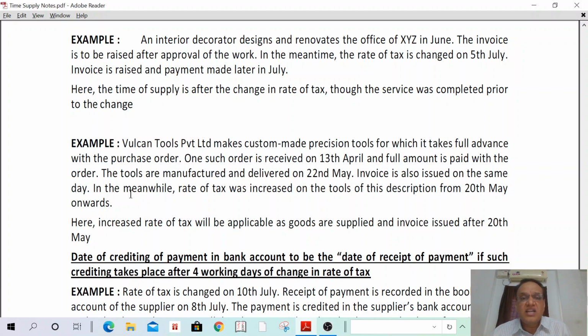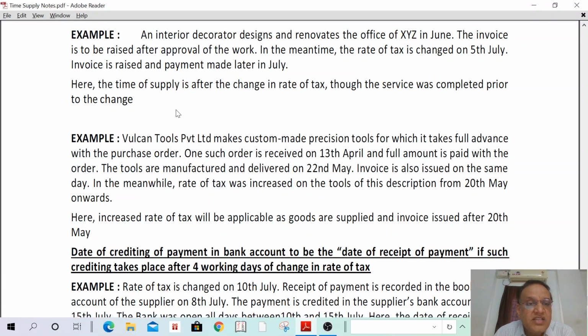In such a case, date of invoice or date of receipt of payment, whichever is earlier. Whichever is earlier, therefore the increased rate will apply. New rates will apply. I can read the answer. Here the time of supply is after the change in rate of tax. Though the services were completed prior to that, my invoice is raised later and my payment received later, therefore new rates will apply. That is the answer.